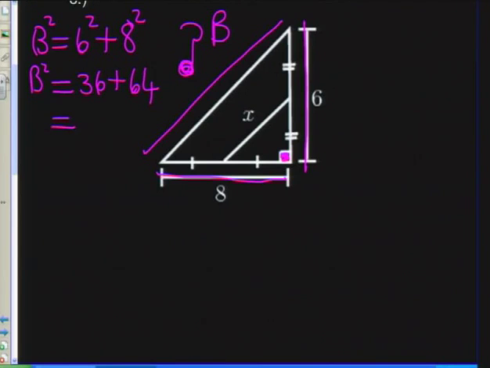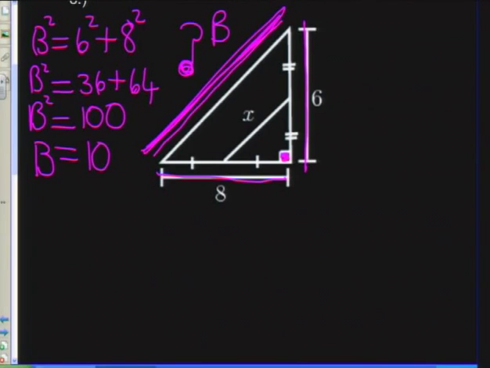So therefore, that side b over there, b squared, is 100 units, meaning obviously that b will be the square root of 100, which is 10 units. So now I can say this side, which I've highlighted over here in purple, is 10 units long.